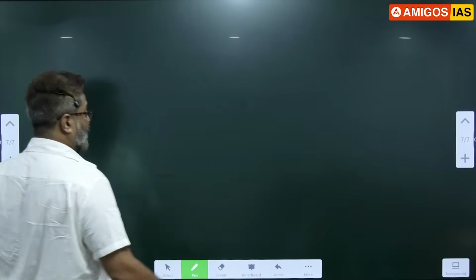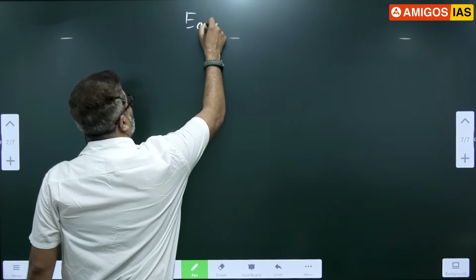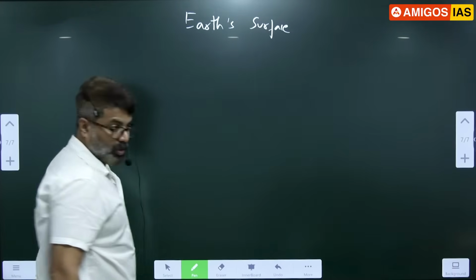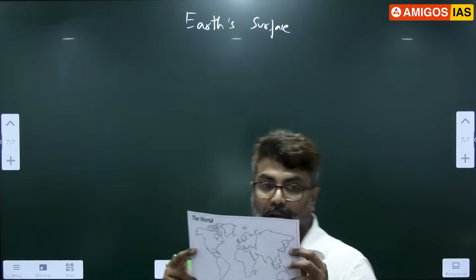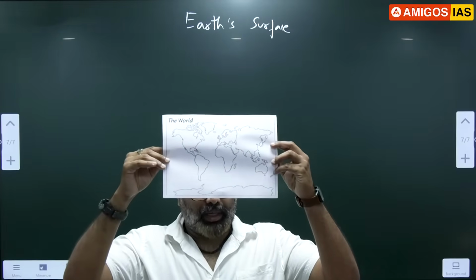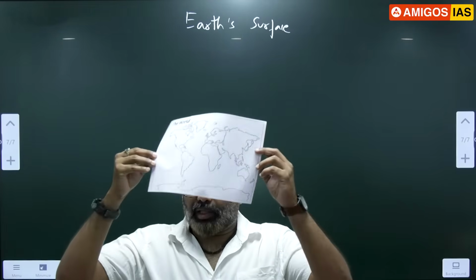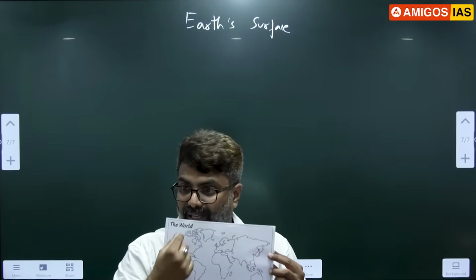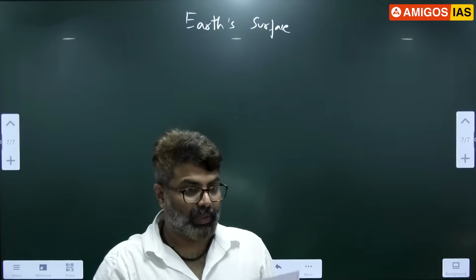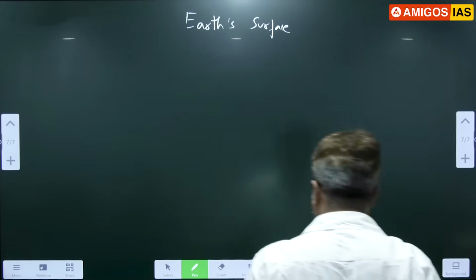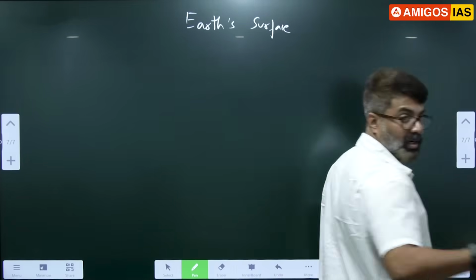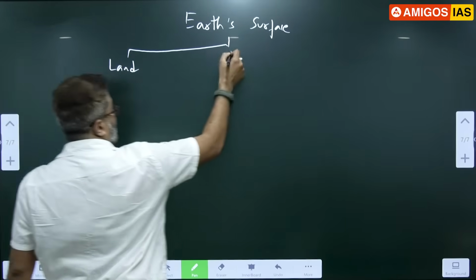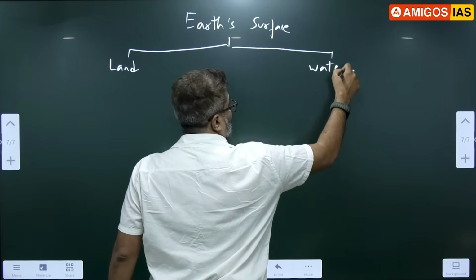Okay, let's start with the first topic, Earth's surface. Where is the globe? I asked for the globe. They didn't bring it. This is the map. Okay, I'll show you the globe also, we'll discuss that. Till then, I want you to recognize all the continents. Take a pen, mark the continent names and ocean names. Because on Earth's surface, we have both land and water, correct?